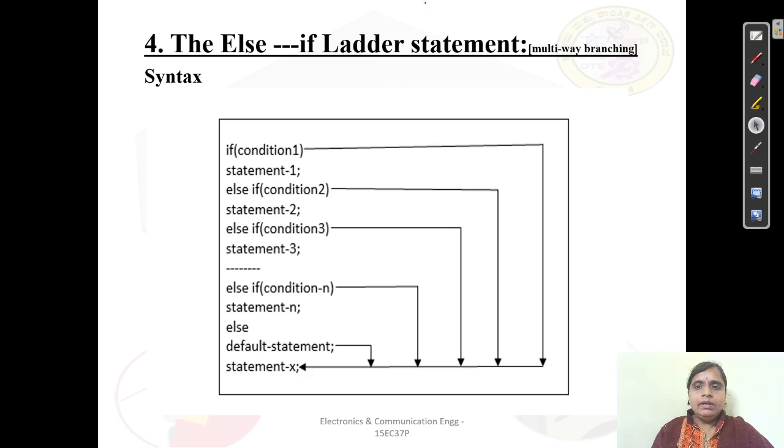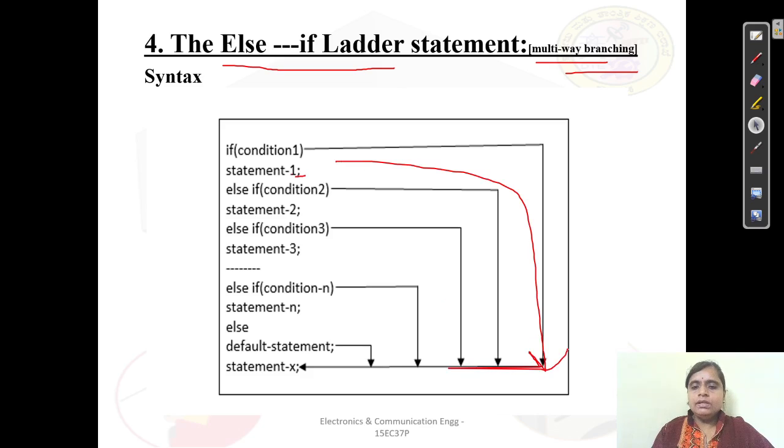Then again the multi-way branching, that is the else if ladder. It is nothing but a multi-way branching statement. So here if condition 1 is true, it's very interesting here. If condition 1 is true, then it is going to execute that particular statement, and directly it comes out.